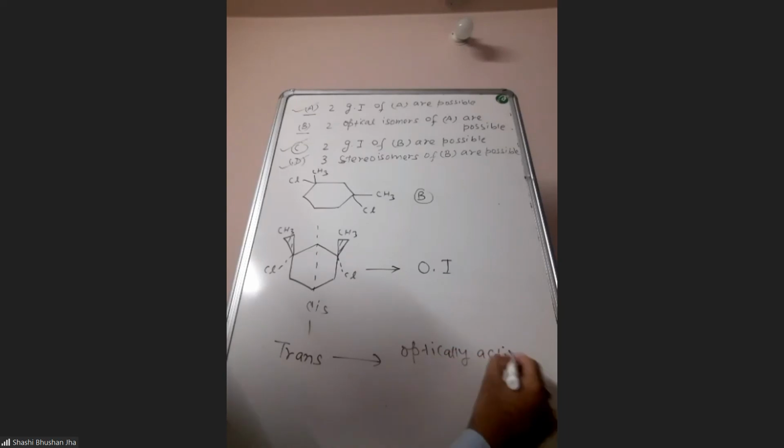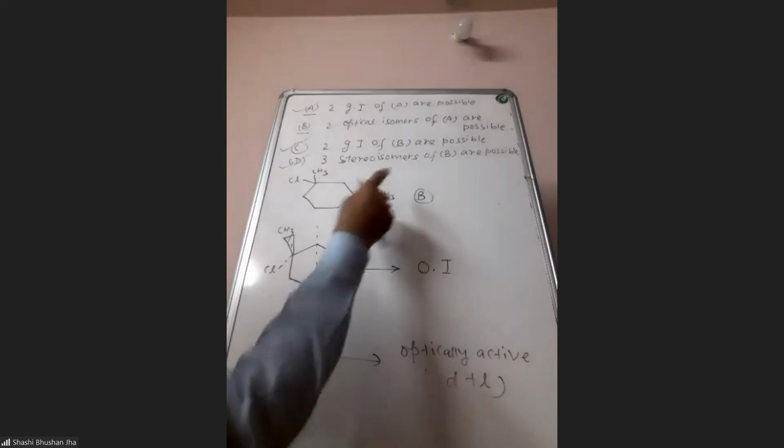So cis is optically inactive, and the trans will be optically active. So that will exist in D form as well as L form. So in total, the trans will be counted as 2 and 1 is cis, so the total number of stereoisomers will be 3.